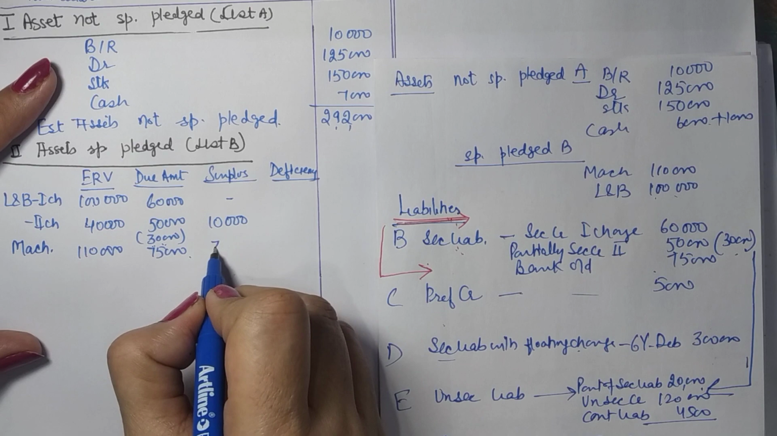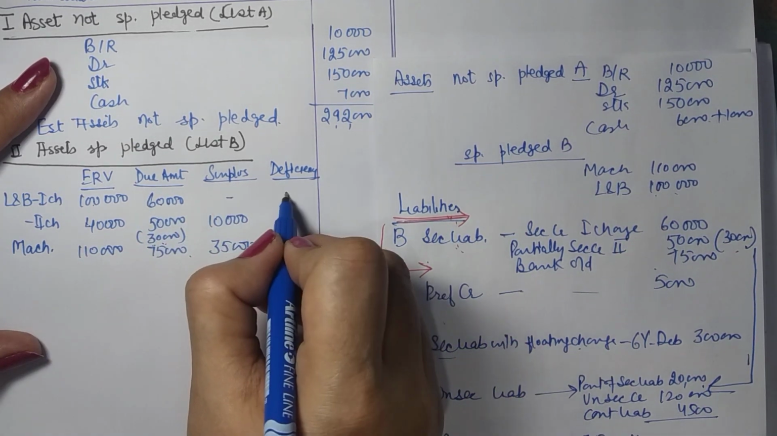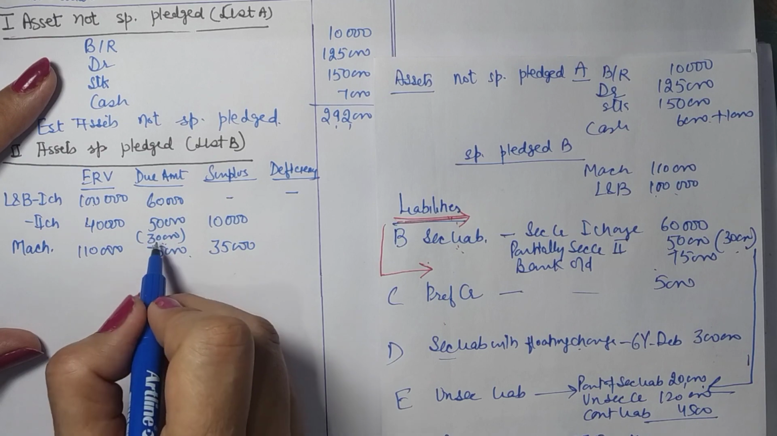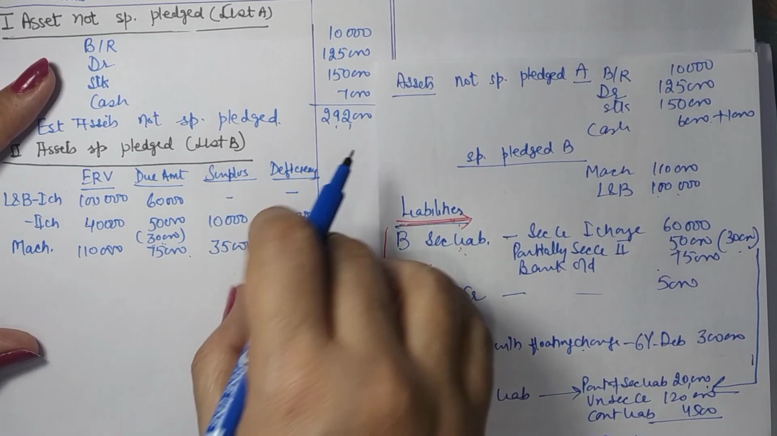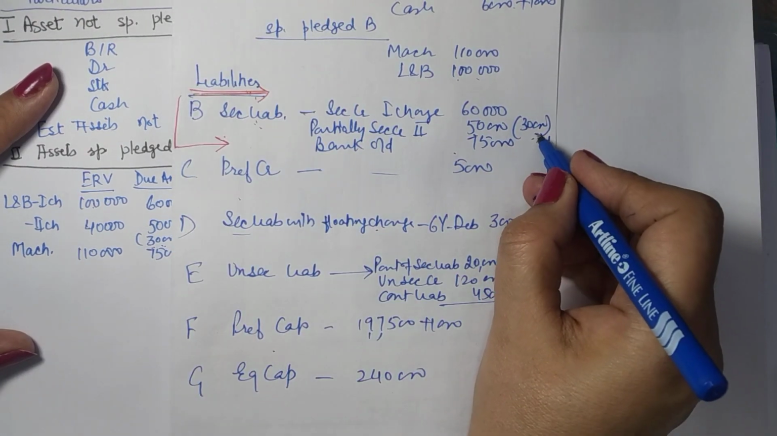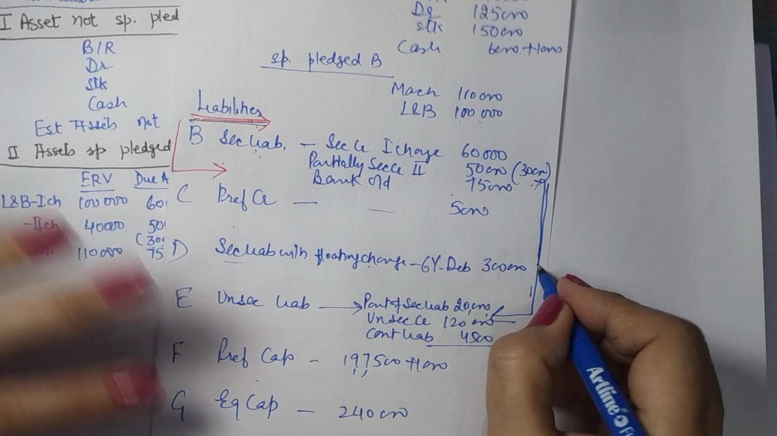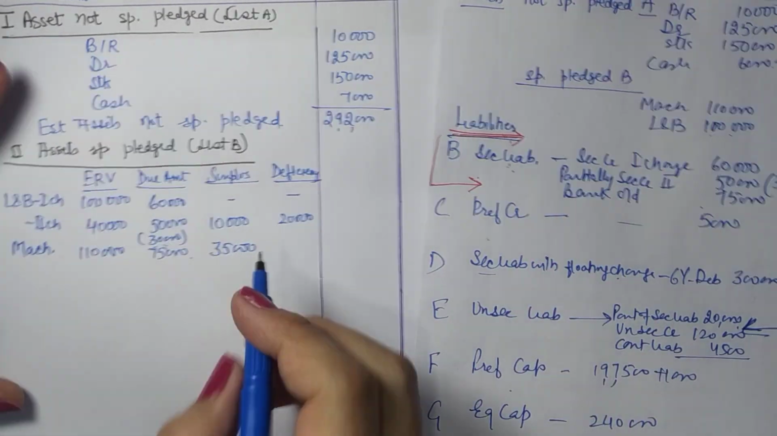That means 35,000 is surplus here. Now deficiency, you paid it in full. Here out of 50,000, 30 was secured, so 20 is deficiency, which will be carried to the unsecured liabilities. See here, while doing the preliminary work, we carried it to unsecured liabilities here. So this work guides us here.